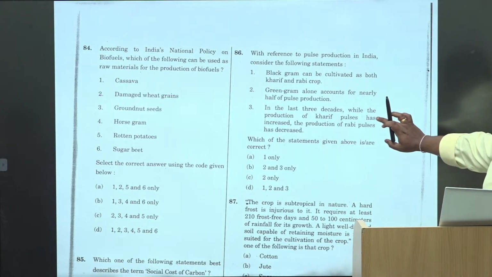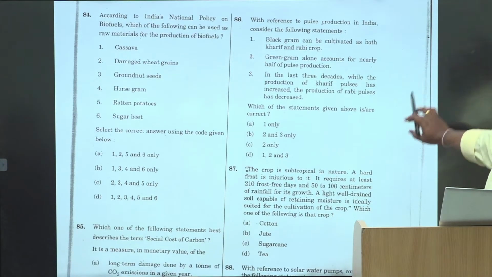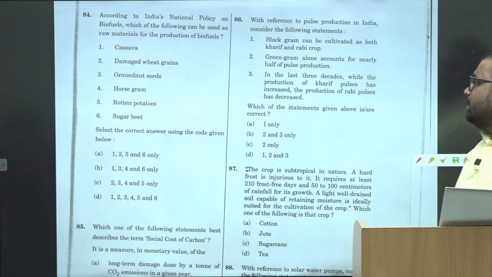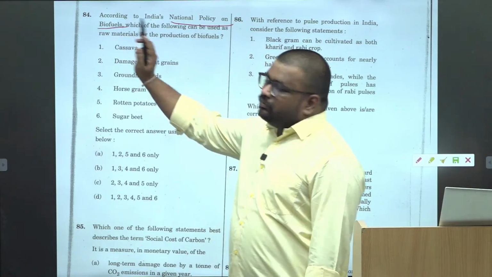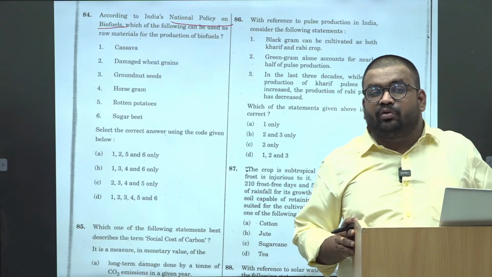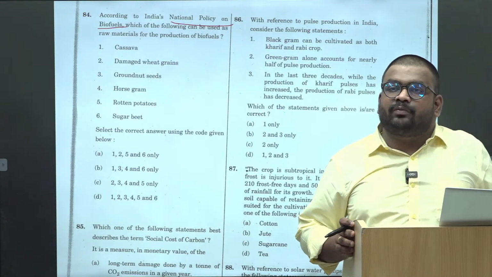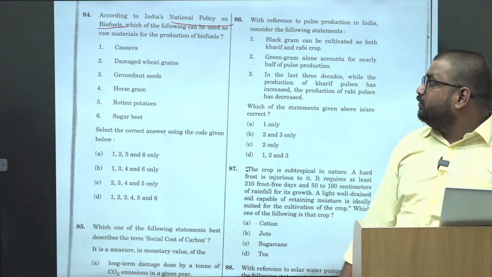according to India's national policy on biofuels, which of the following can be used as raw material for production of biofuels? Okay. Again, based upon the national policy on biofuels. One more elimination technique is whenever options are more than 4, you don't go with all of the above, right? 6 के 6 options सही नहीं होते हैं generally. This we discussed in the first session only.